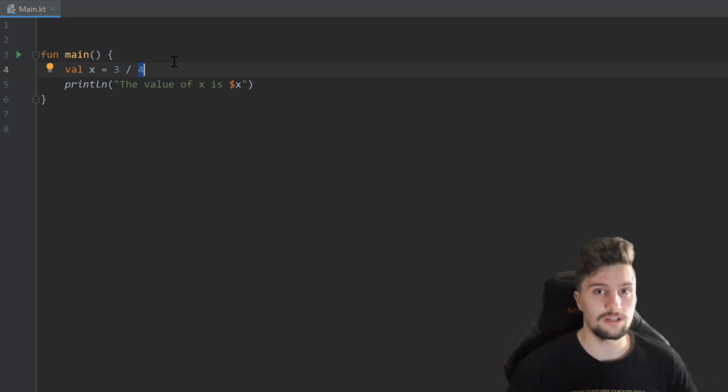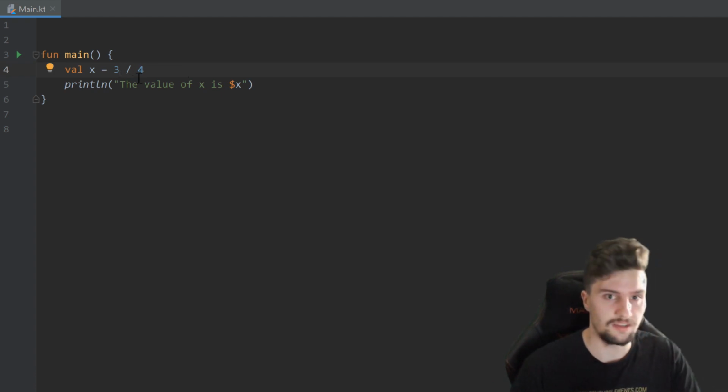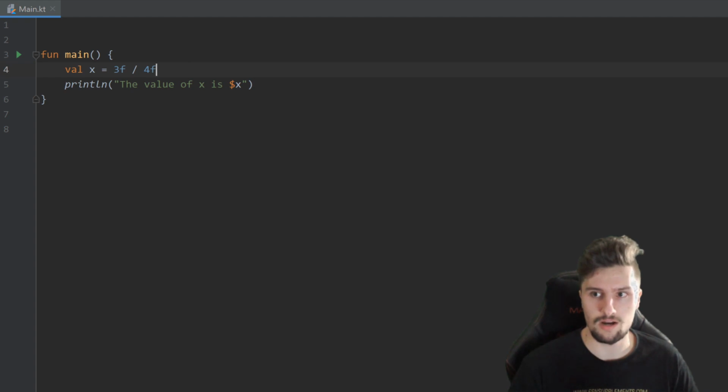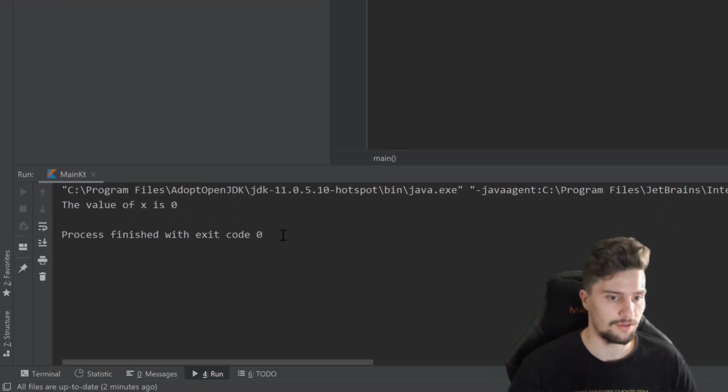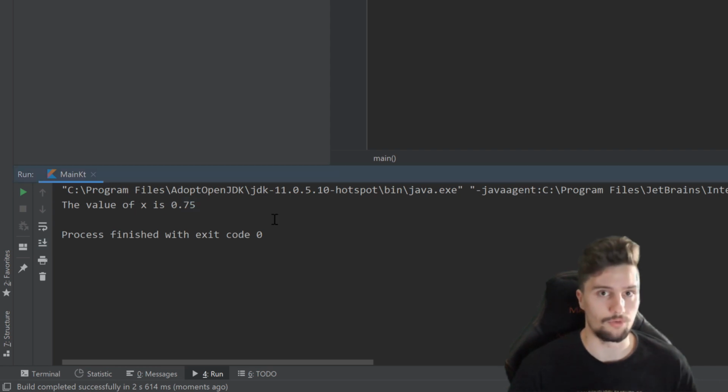So if we would actually need an accurate decimal result here, we would need to make these variables, for example, a float by attaching an f afterwards. So if we would now rerun this and take a look in the console, you will see now the result, so the value of x is 0.75. So that is now correct.